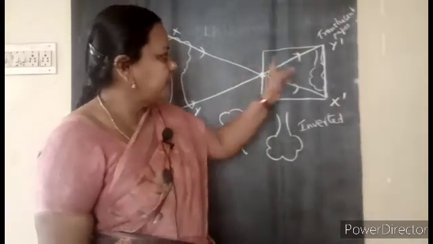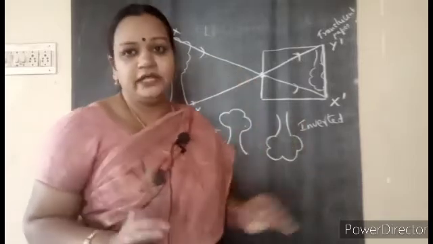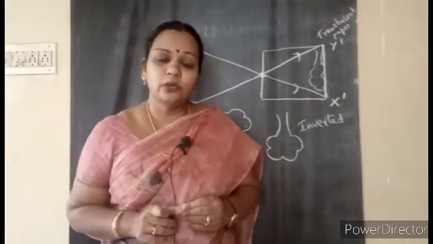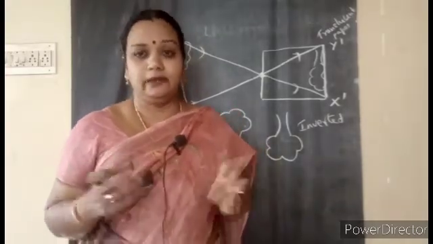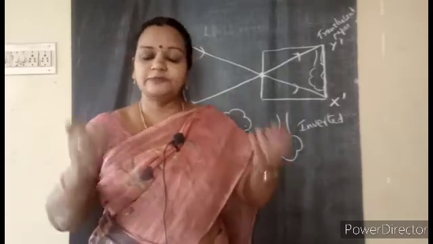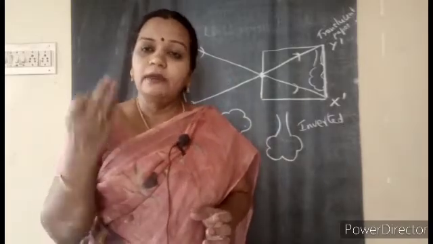Even here you see the light rays are not bending or taking a diversion or anything. It is traveling in a straight line. And these pinhole cameras, what were they used for in the olden days? To observe the sun. And the sun we cannot see directly. That also I explained why, because it can converge. The lens in the eye can converge it and it can burn our eyes.